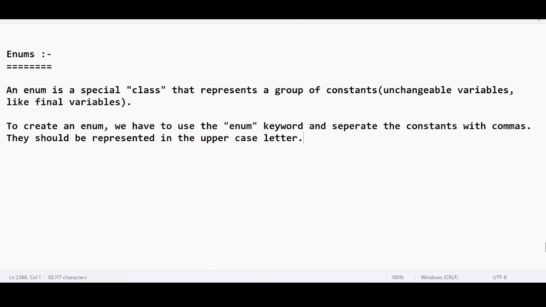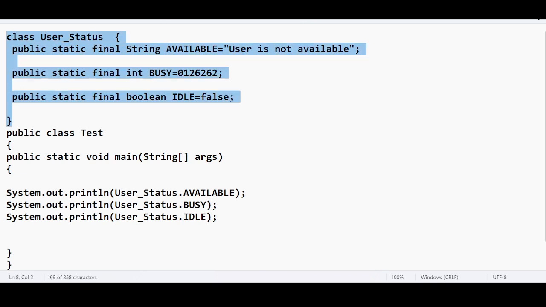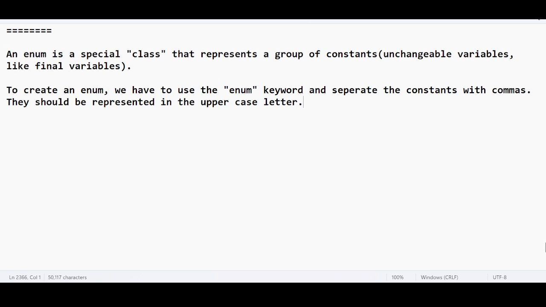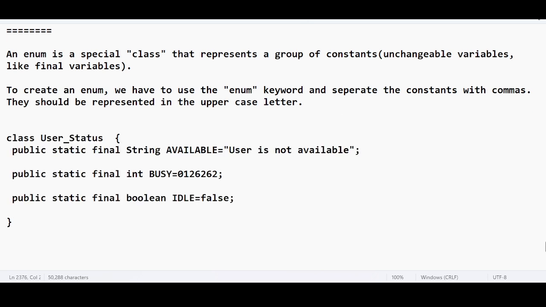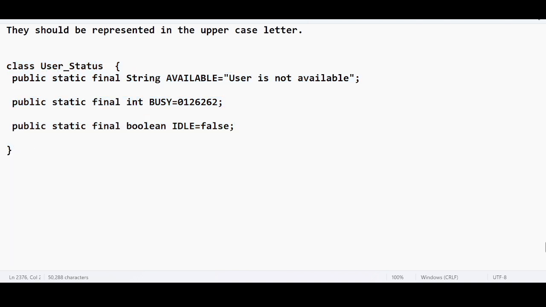Okay, so let us take the same example. So this is our example class that is representing the constant. Very simple. So let us convert this class to the enum. We need to convert this class to what? To the enum. So instead of using class, just use enum. Replace the class with the enum keyword.